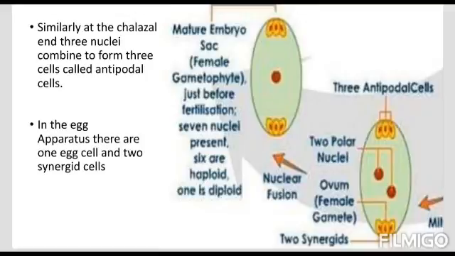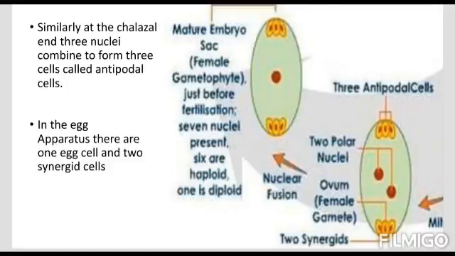At the center we call them polar nuclei, and at the corners, at the upward and downward ends, these 3 nuclei are getting separated from each other due to formation of cell wall. So now they are termed as cells because they have a cell wall surrounding their nucleus.